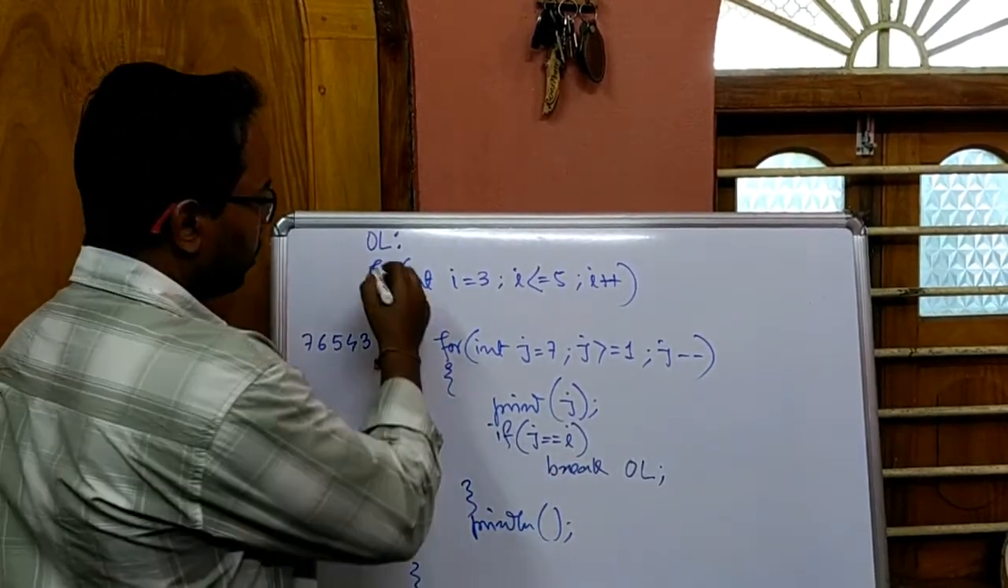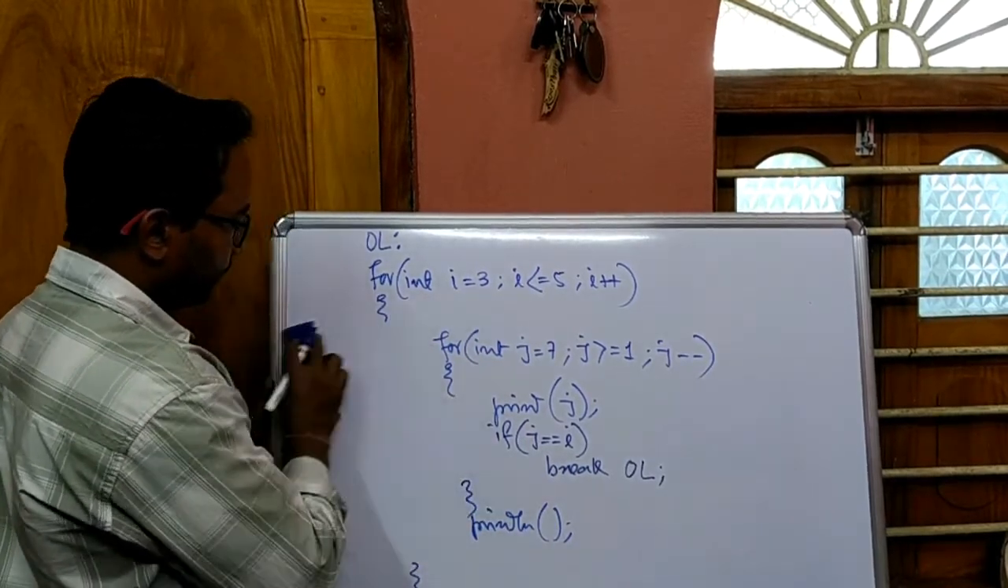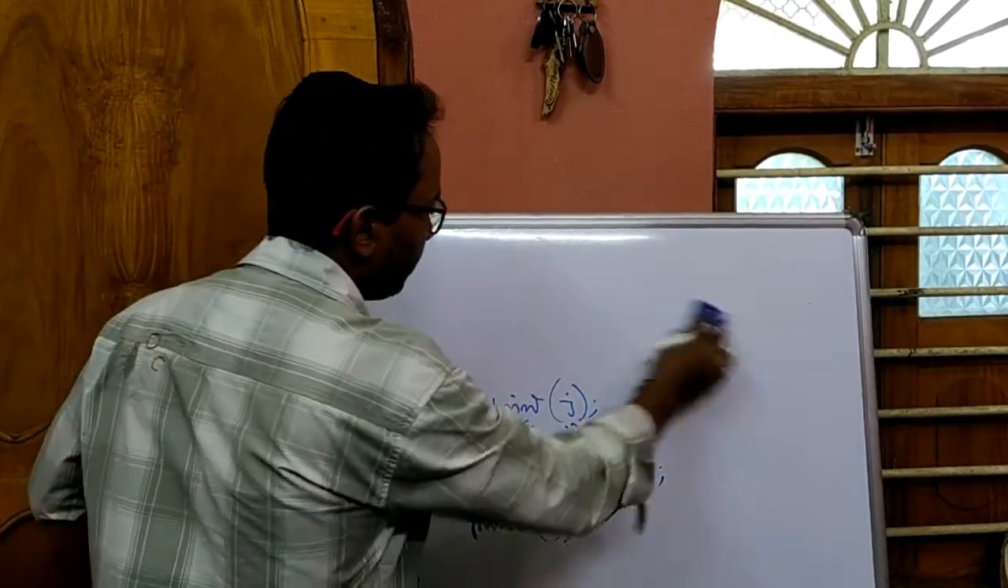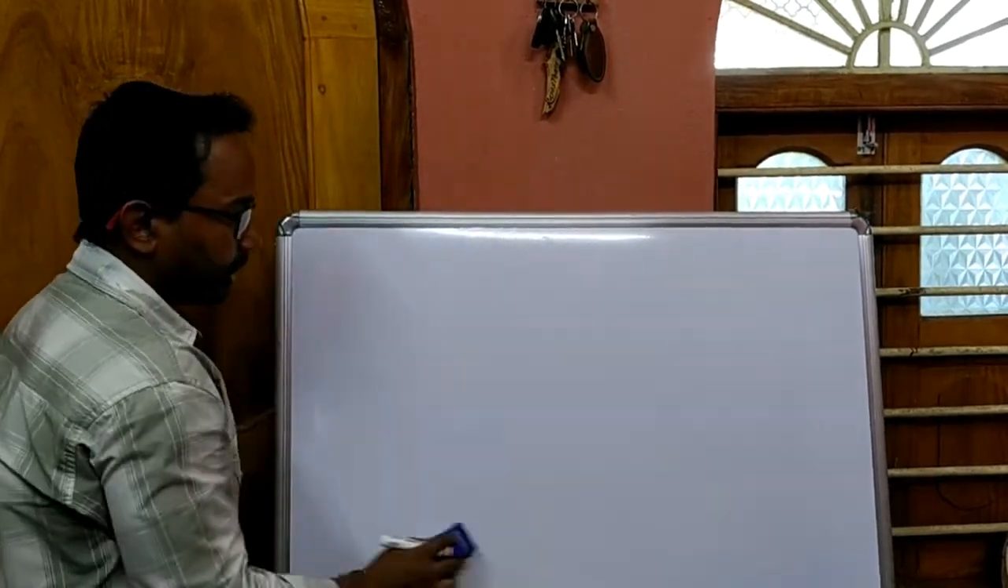Clear? So this name we can give for any loop. This name is actually the label for the loop. Anytime from anywhere we can refer to that loop by that name. And a label will always be followed by a colon.